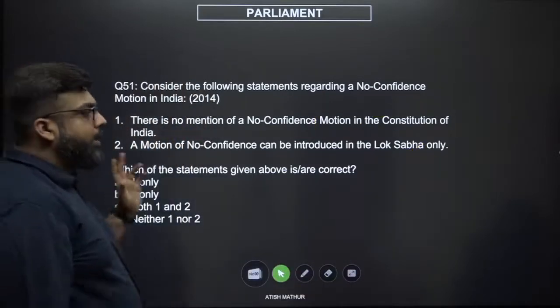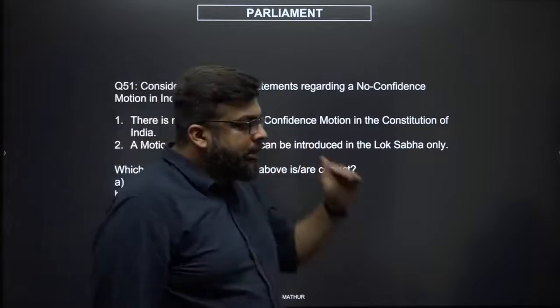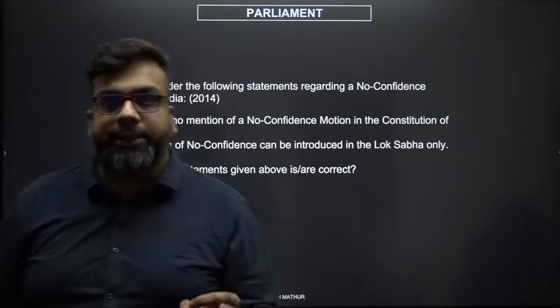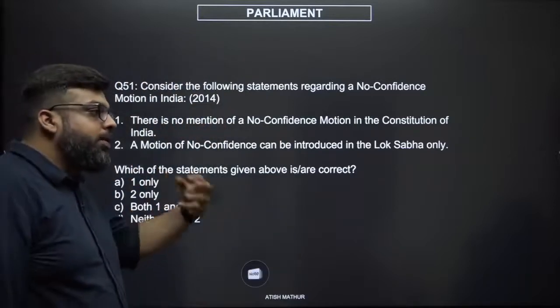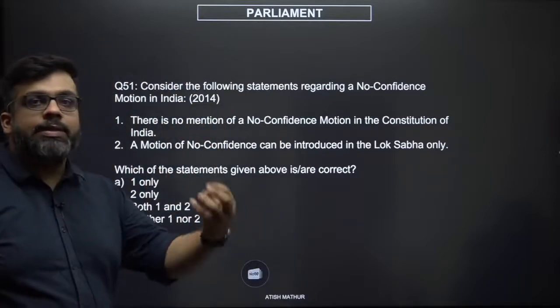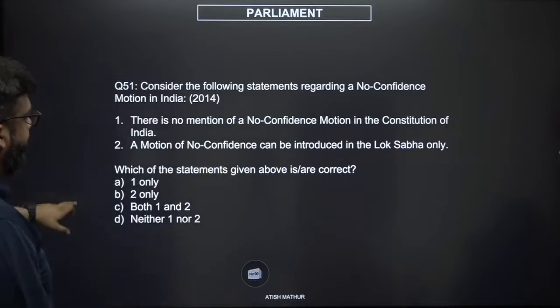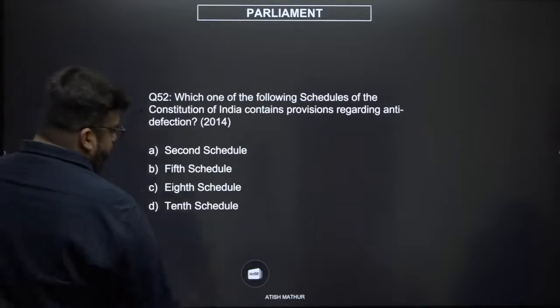Always remember, for the Constitution to mention an intricate parliamentary procedure would take away the essence of parliamentary integrity and independence. That is why they don't. Now, next.